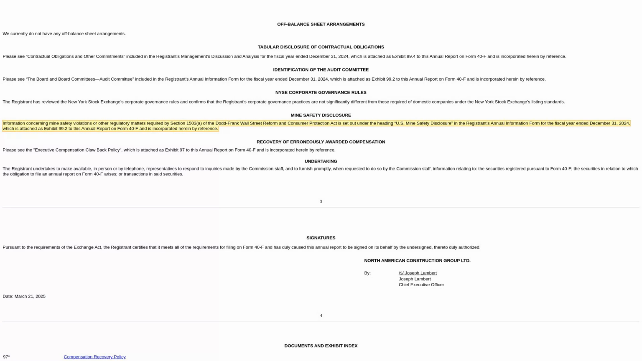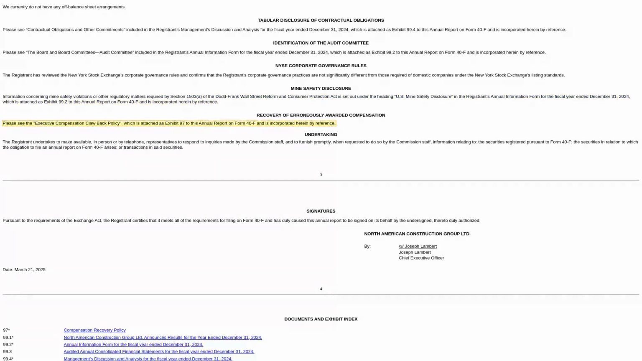Okay, before we wrap up, let's take a quick peek at one key number. The number of outstanding common shares. As of the end of 2024, North American Construction Group had about 27.7 million common shares outstanding. This is important for calculating things like earnings per share. Here's the cool part, the clawback policy. If executives mess up and get paid too much because of bad numbers, the company can take that money back. It's there to make sure executives are held responsible.